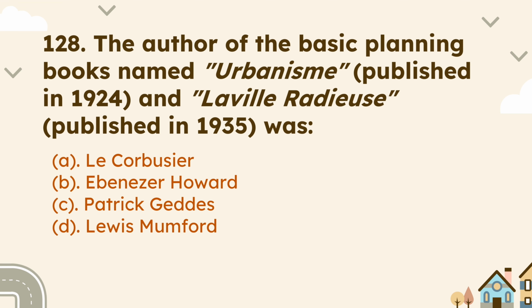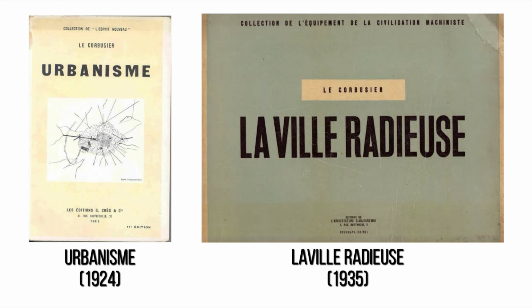Next question is: the author of the basic planning books named Urbanisme, published in 1924, and La Ville Radieuse, published in 1935, was. The author of these two planning books was Le Corbusier. In Urbanisme, he outlined his vision of modern urban planning by advocating high-rise buildings with open spaces and an efficient transportation system.